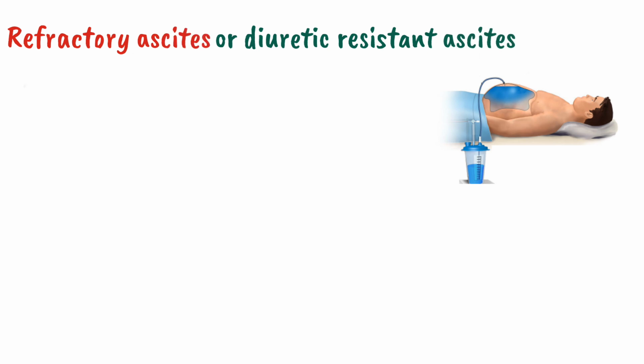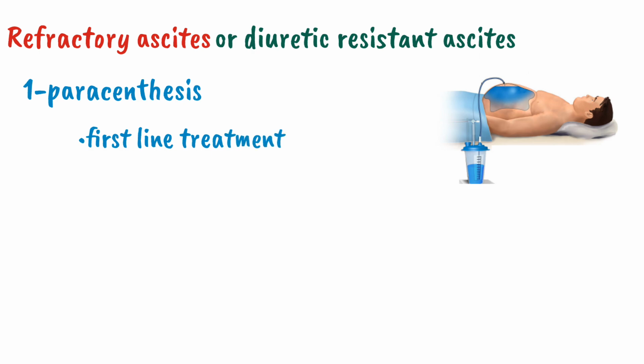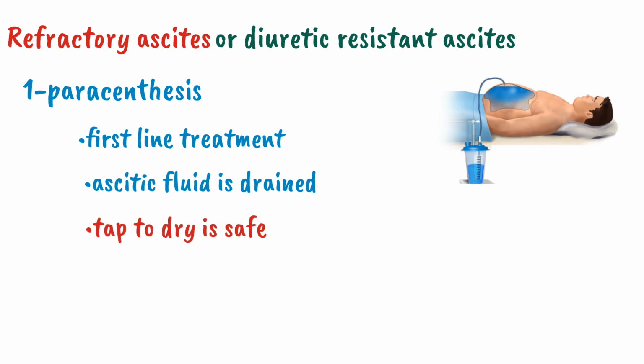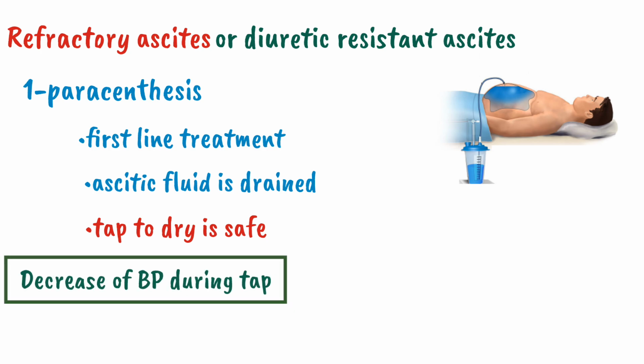The first one is paracentesis. Paracentesis is the first line treatment of refractory ascites, in which a large volume of ascitic fluid is drained. Usually paracentesis to dryness is safe, meaning that we should remove the maximum amount of ascitic fluid if the blood pressure allows, and if there is a decrease of blood pressure, we can use albumin or Haemaccel to replace the lost volume.